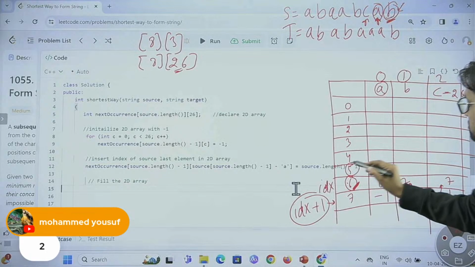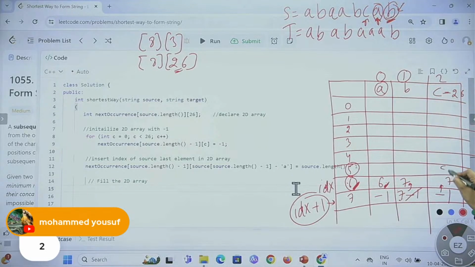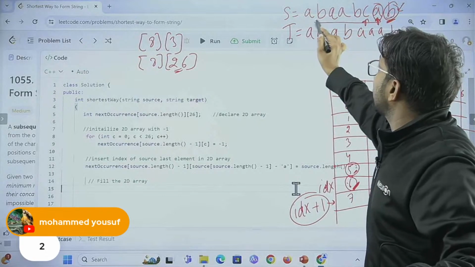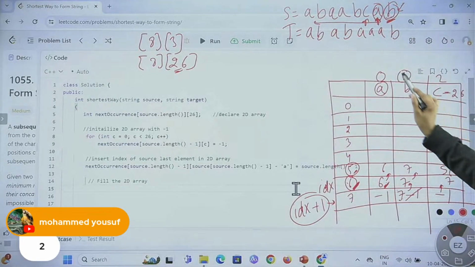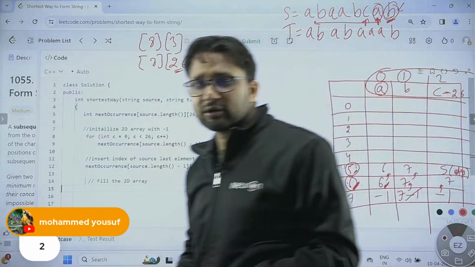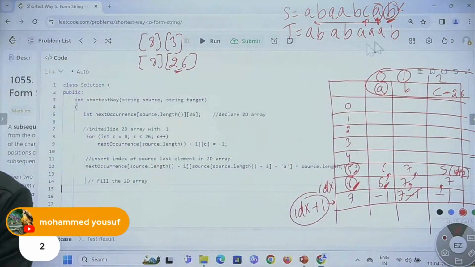We need to do this thing for all the characters, like C. Now at the 5th position is C. So write 5 over here, the same index value, and copy paste all other values upside. For this we need to write two loops. One will go through the complete string and one will go through all the characters. Right now we are taking 26 characters, so we will fill all the 26.